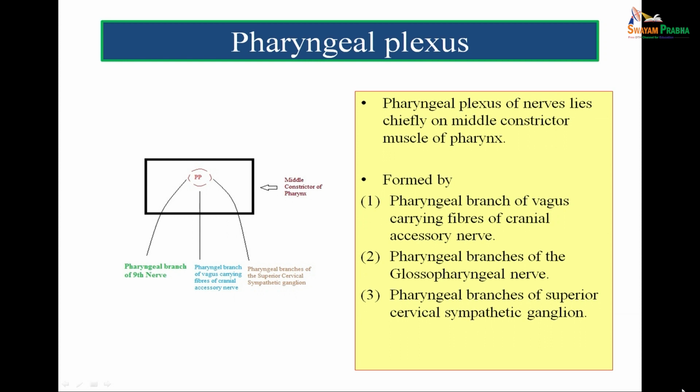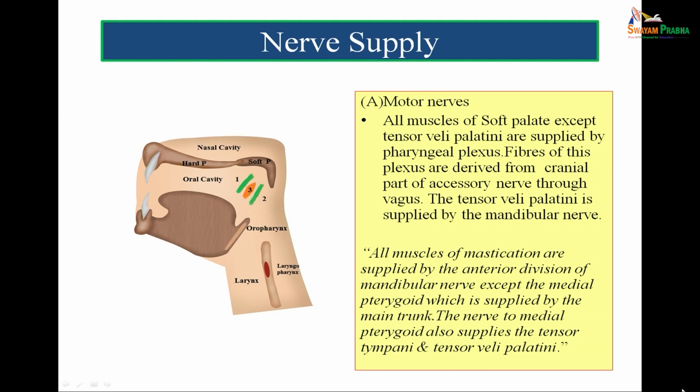Pharyngeal branch of ninth nerve, pharyngeal branch of vagus carrying fibers of cranial accessory nerve and the pharyngeal branches of superior cervical sympathetic ganglion. So, this pharyngeal plexus is formed from three components: pharyngeal branch of ninth nerve, pharyngeal branch of 10th nerve carrying fibers of 11th nerve and the pharyngeal branches of superior cervical sympathetic ganglion. Now, all muscles of soft palate are supplied by the pharyngeal plexus except the tensor veli palati, which is supplied